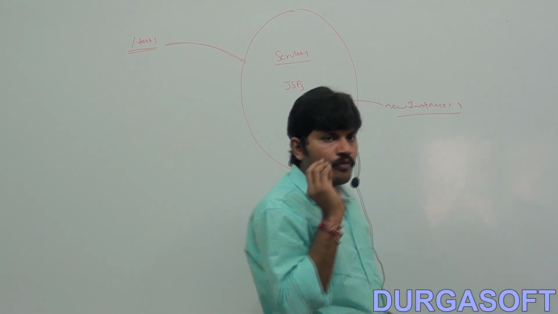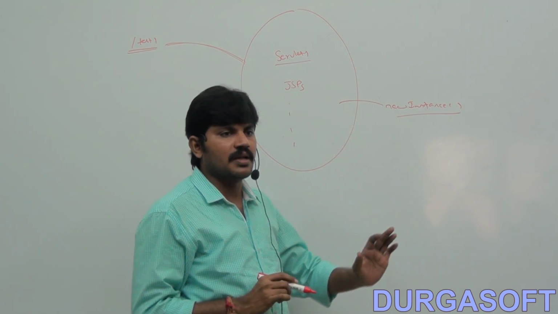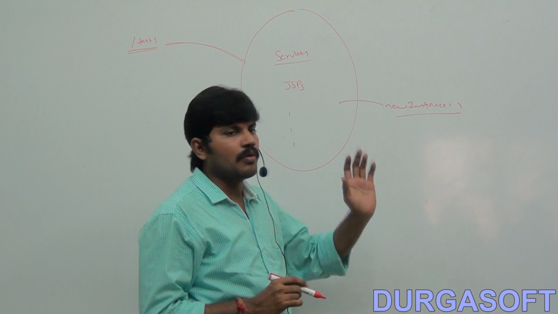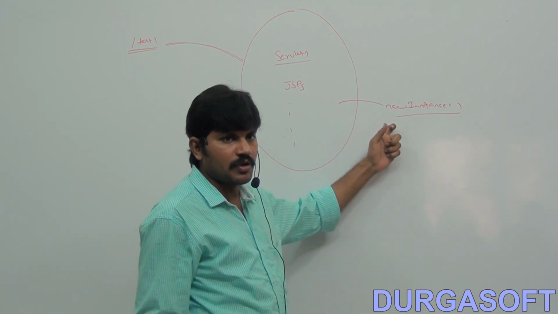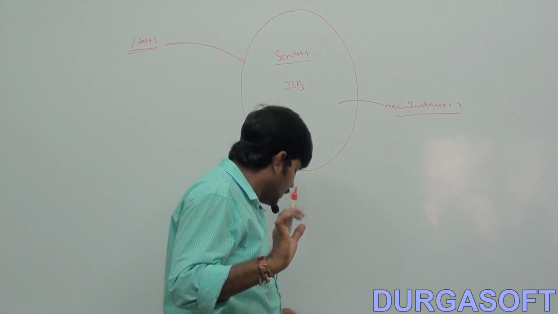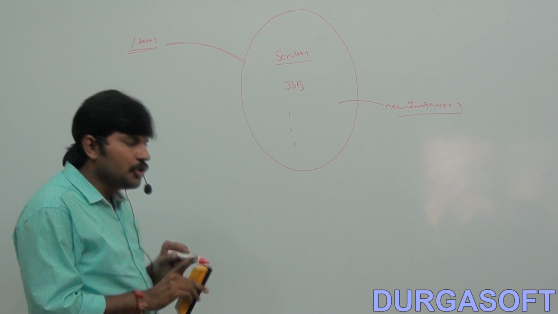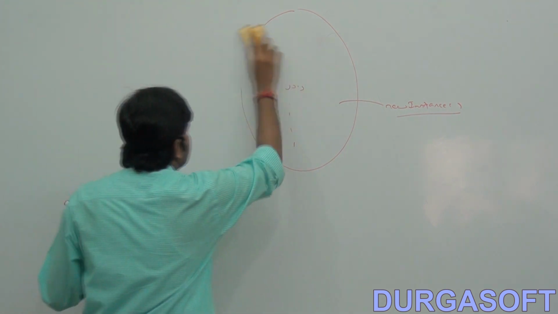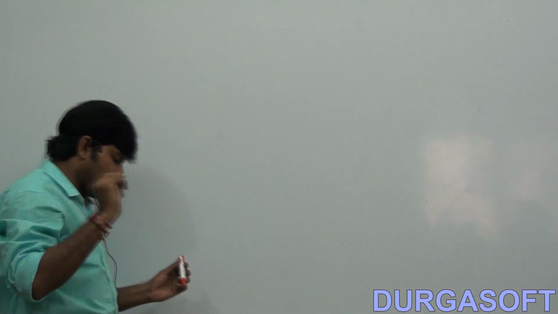This is one scenario where the newInstance method is helpful. The web container, until runtime, doesn't know for which servlet it has to create an object. That's why the web container compulsorily uses the newInstance method. Next, there are some differences between new and newInstance, other than this. Understand this point well, first difference especially.